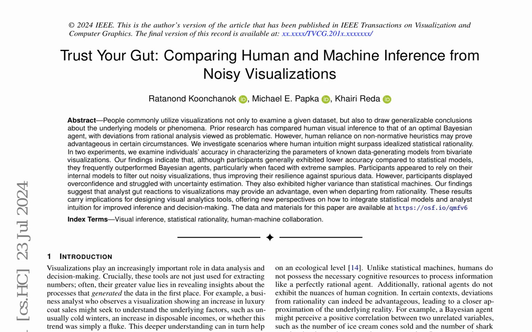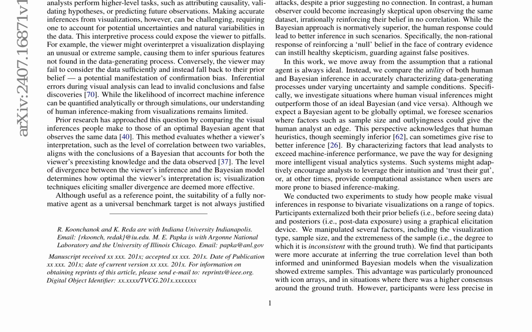In 2 experiments, participants made visual inferences from bivariate visualizations on various topics, externalizing their prior and posterior beliefs using a graphical elicitation device. Results show that participants were more accurate in inferring the true correlation level than both informed and uninformed Bayesian models when the visualization showed extreme samples.